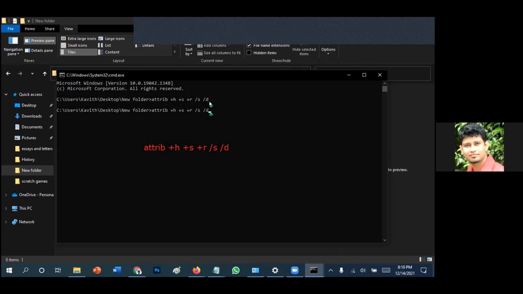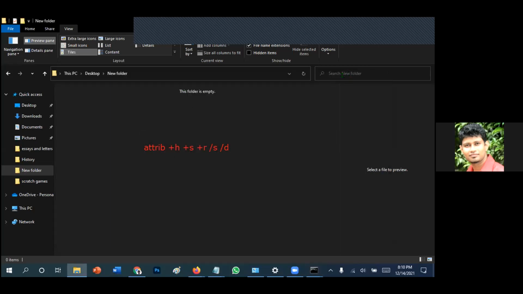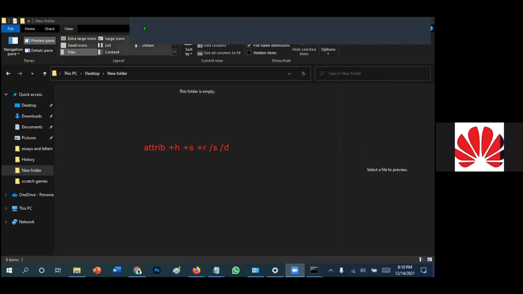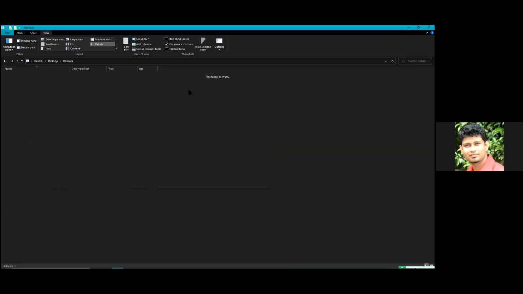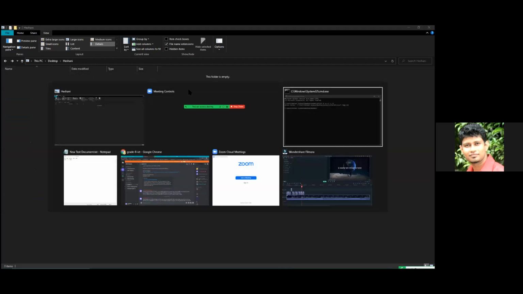So can you share the screen? You wrote the correct attrib command, attrib. I think your command is wrong. Okay, your command is correct now. So you can see what is going on in the folder. Can you see anything in the folder, or is it empty now? It should be empty. Empty means everything is hidden. It's not deleted. Everything is hidden. Heshani? Yes, everything is hidden.